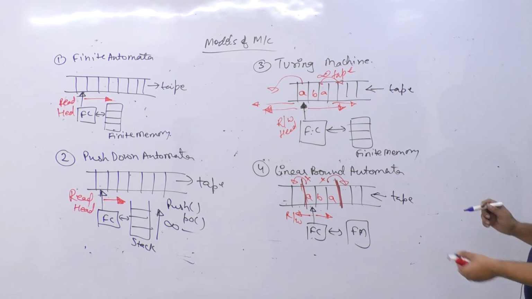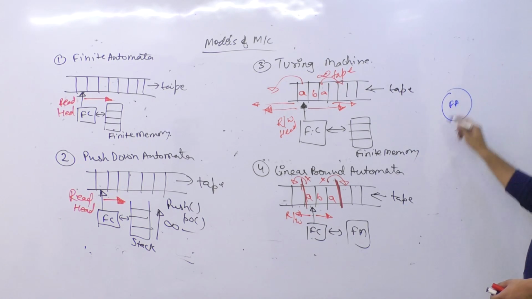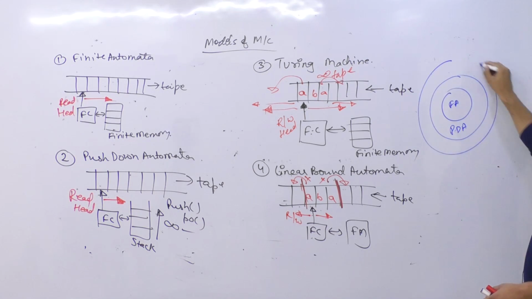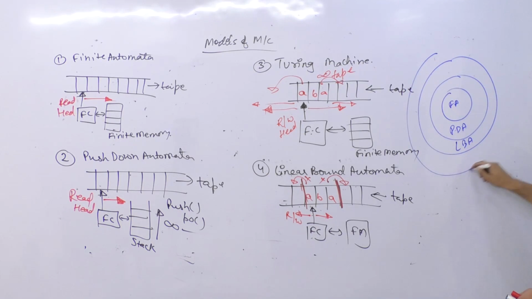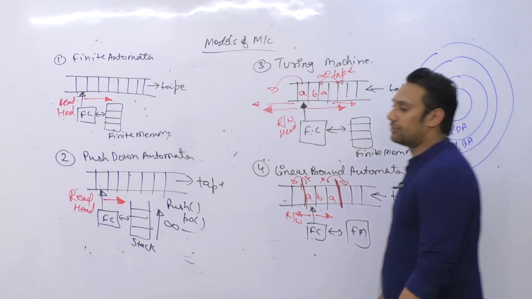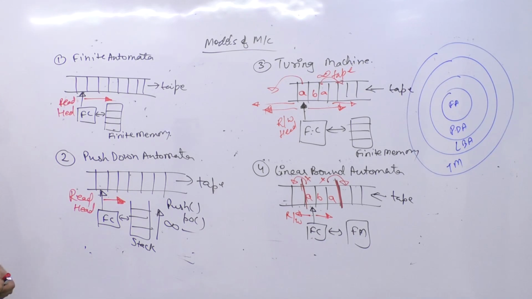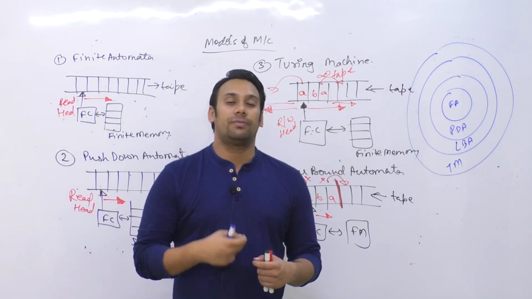Now you can see that first you have the finite automata, then the pushdown automata is more powerful than the finite automata, and then the linear bound automata is more powerful than the pushdown automata, and after this you have the Turing machine, which is the most powerful machine out of all of them. And what do you mean by this power? The power means the capability of solving a problem.